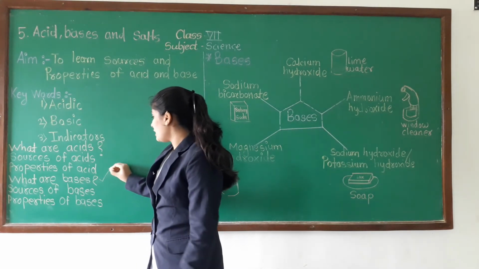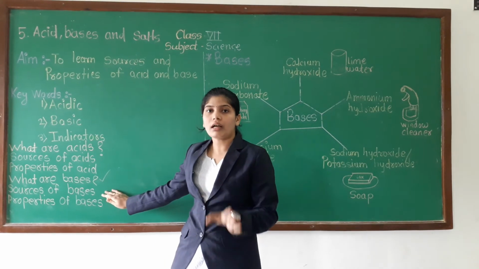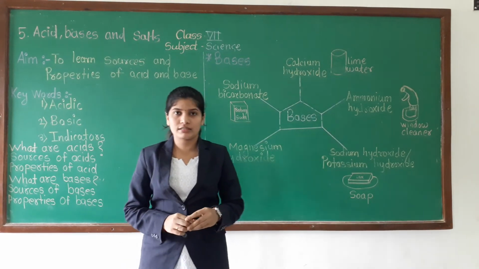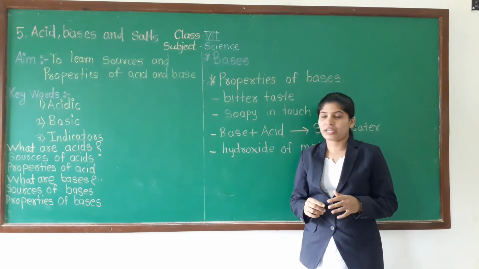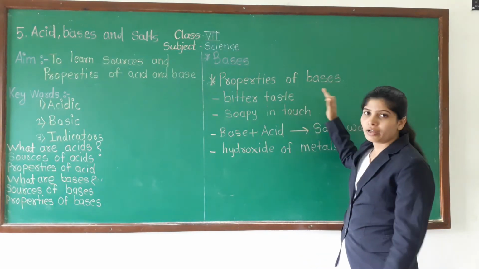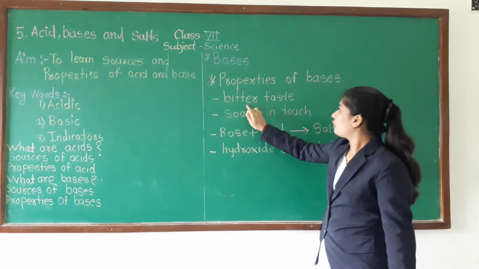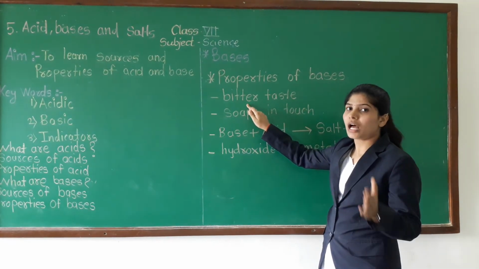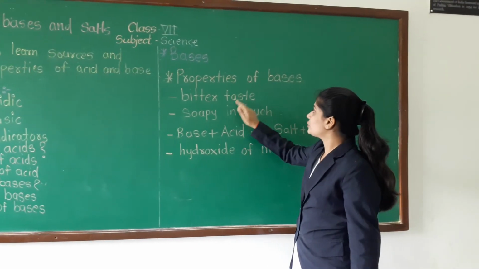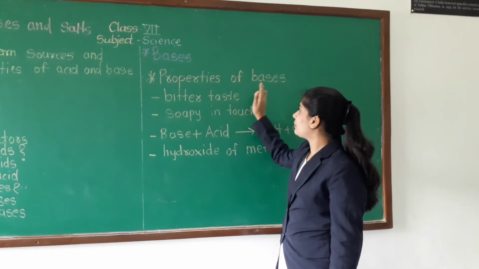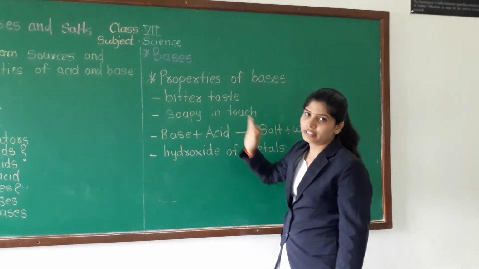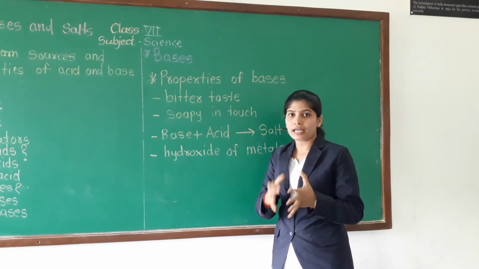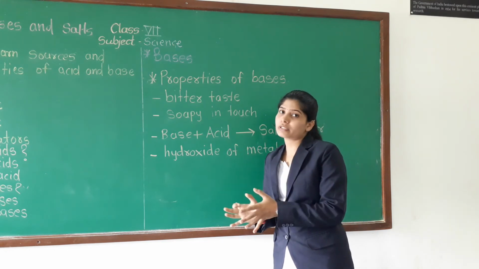Okay, so what bases are and the sources of bases we have completed. Now we will go towards the properties of bases. See the properties of bases. The first property is about taste. Acids are sour in taste. Properties of bases: the first one is that bases are bitter in taste. But it is not possible to take the taste of all basic substances.